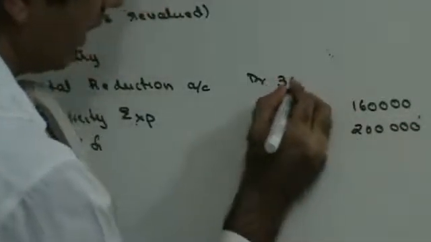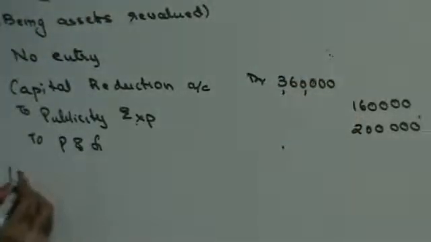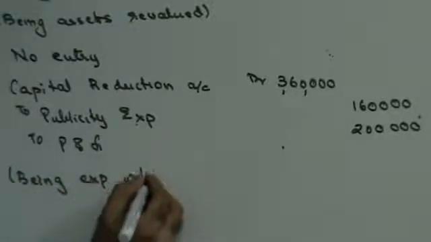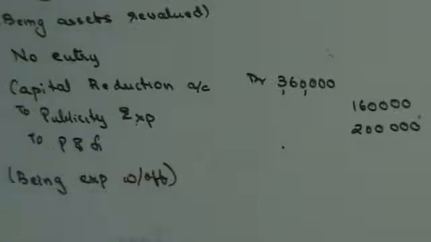So this is 3,60,000, being expenses written off. Right.